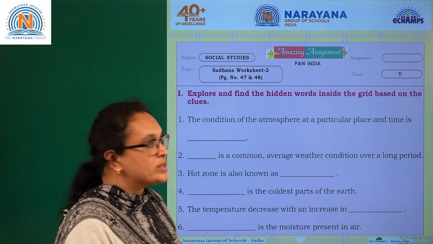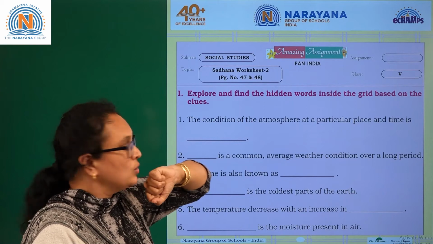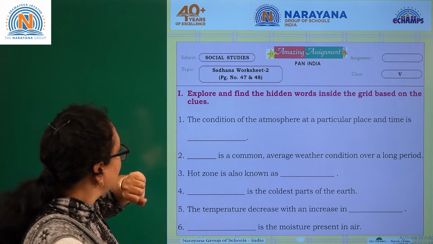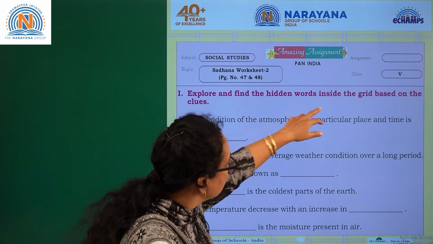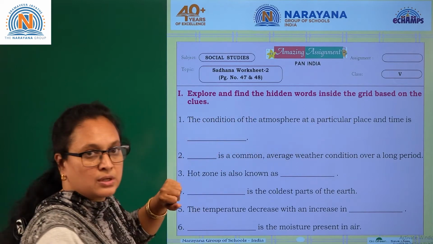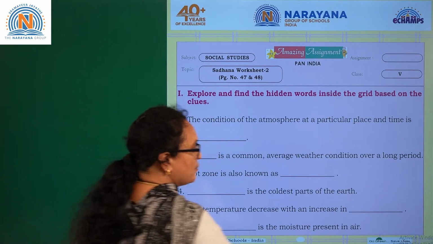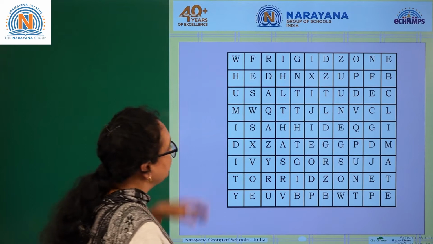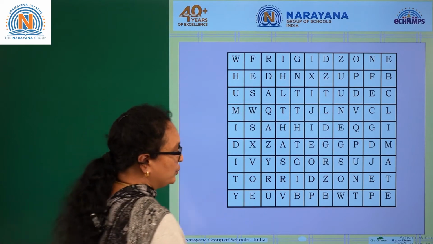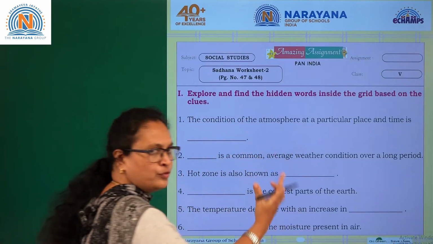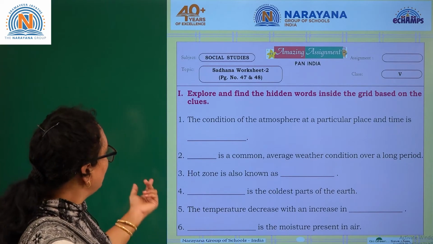We have another set of assignment from the Sadhana worksheet 2. So let me read the question for you. Explore and find the hidden words inside the grid based on the clues. So I think they're given some word grid here, and we need to read the clues and find the answer from the word grid. Let me go for the first one.